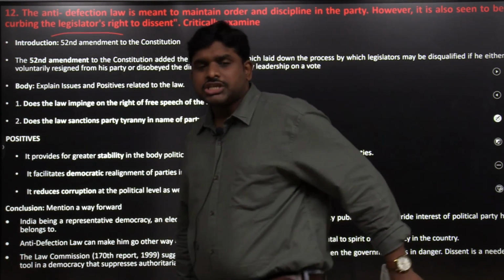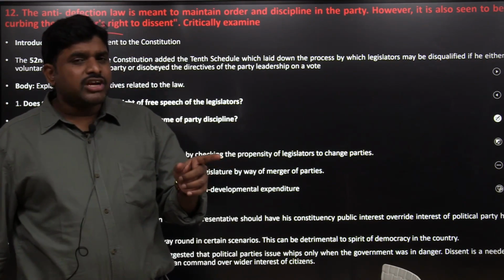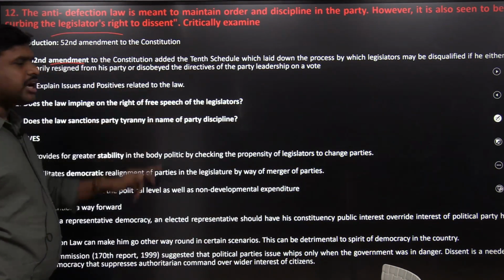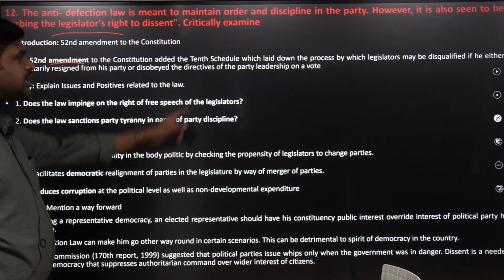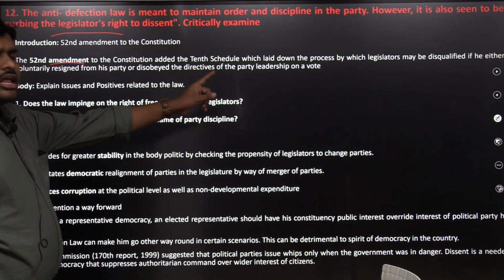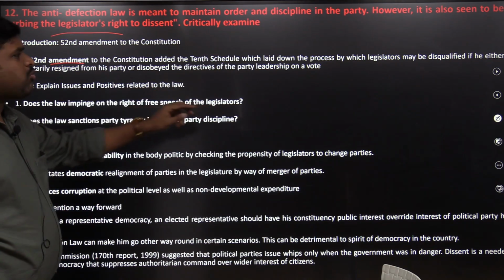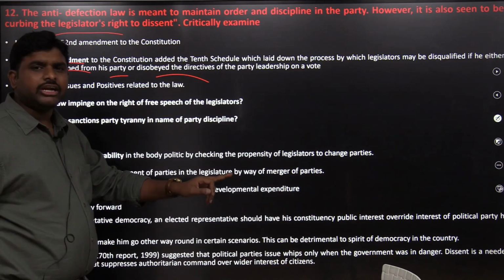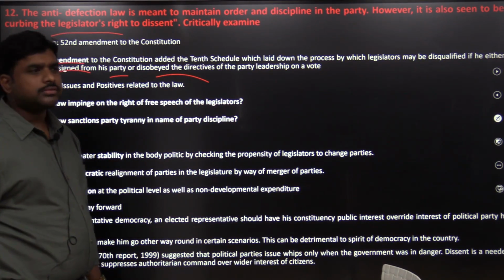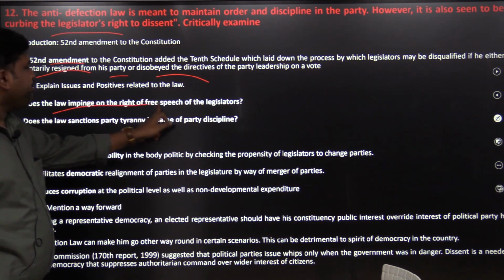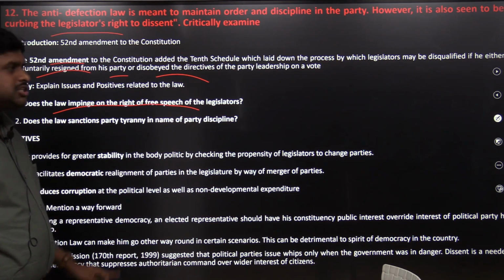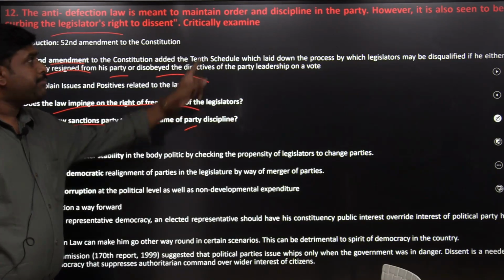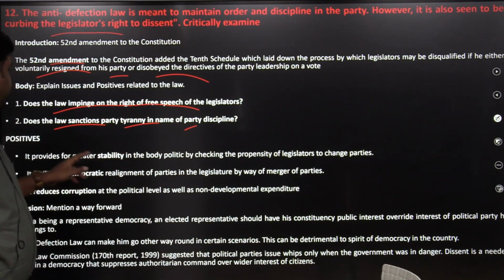So there are two sections of people: those who are promoting the anti-defection law and those who are against it. I mentioned here that the 52nd Amendment of the Constitution created the 10th Schedule, mainly so that a legislator may be disqualified if he either voluntarily resigns from his party or disobeys the directives of the party leadership on a vote. Does the law impinge on the right of free speech of the legislators? Does the law sanction party tyranny in the name of party discipline?